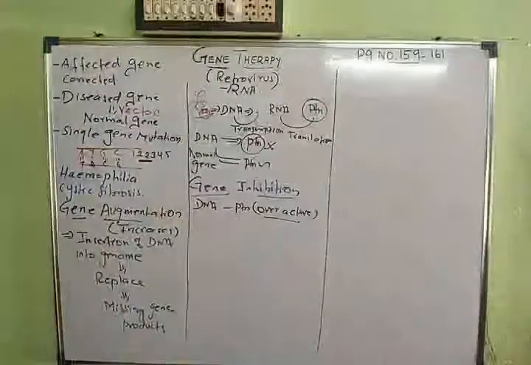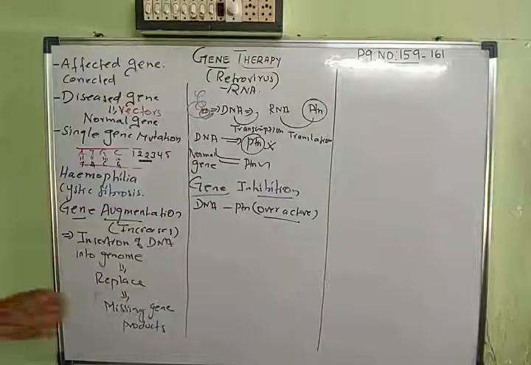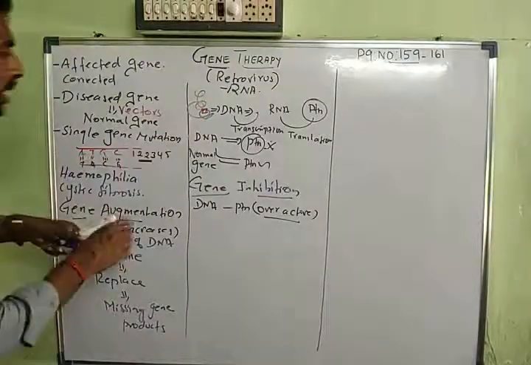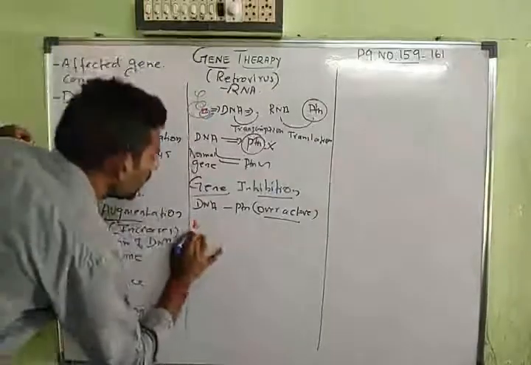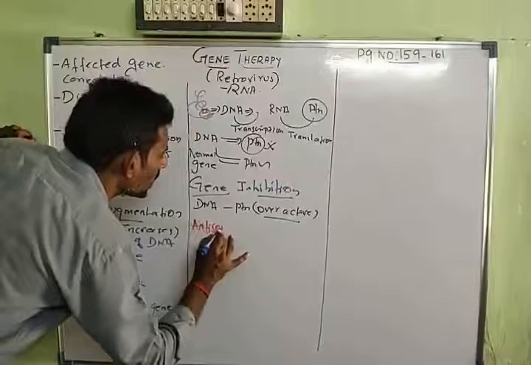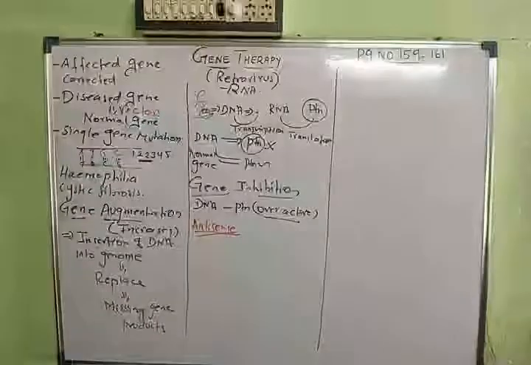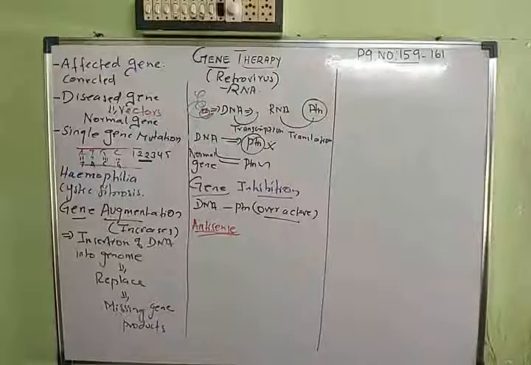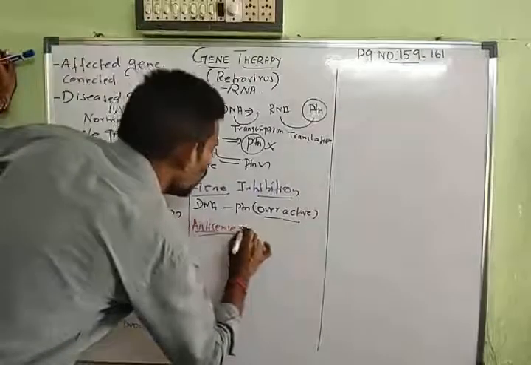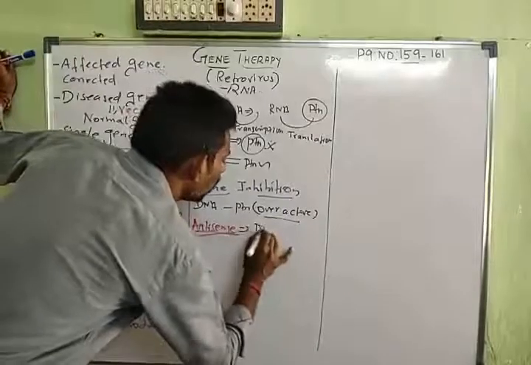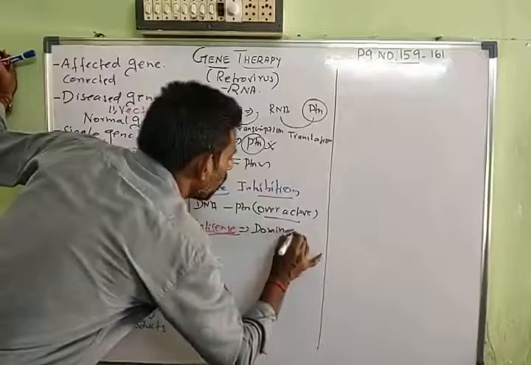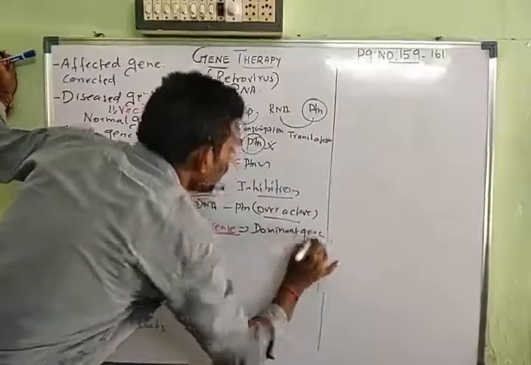In this genome we are placing a gene called the antisense gene. This antisense gene we are introducing will recognize the dominant gene which is inside the patient.